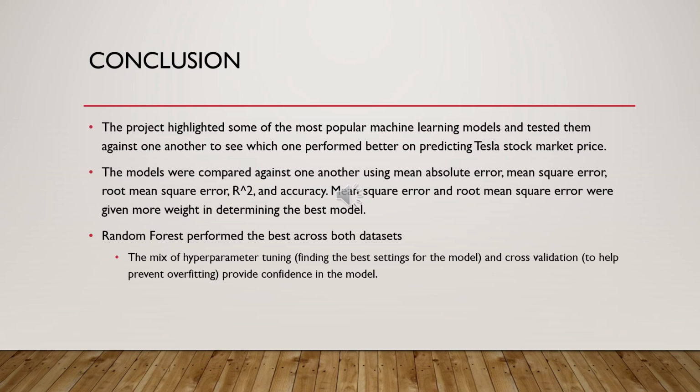So in conclusion, the project and presentation highlighted some of the most popular machine learning models, and we tested them against one another to see which one performed better on predicting Tesla's stock market price. The different metrics helped us to evaluate these models and determine the best one. And the best one of choice ended up being random forest, as it performed better across both data sets, and that was thanks to the mix of hyperparameter tuning and the cross-validation, which helped to prevent some overfitting. And that definitely gave us the confidence in that model.